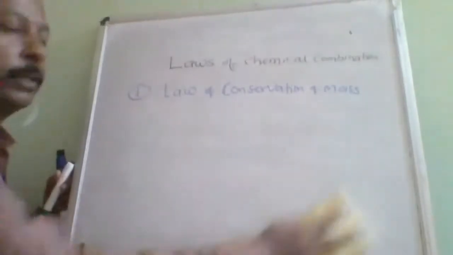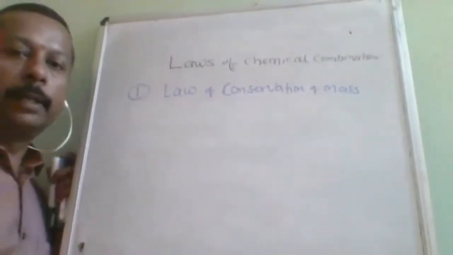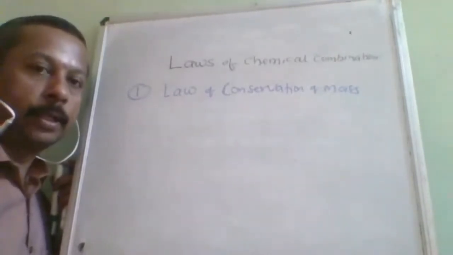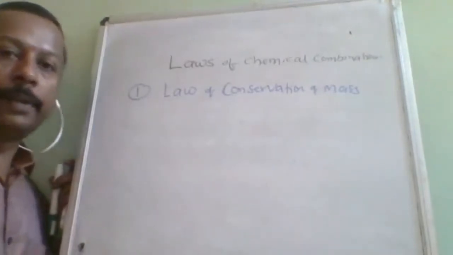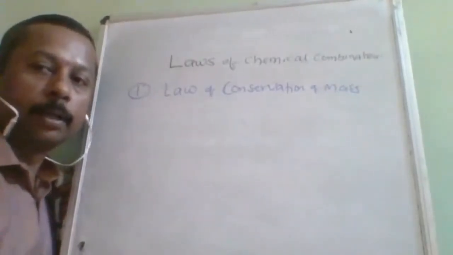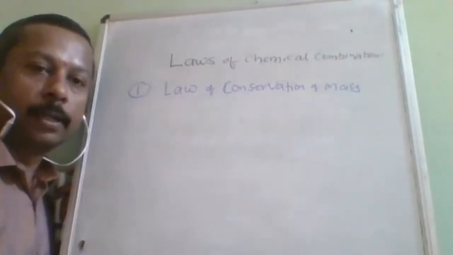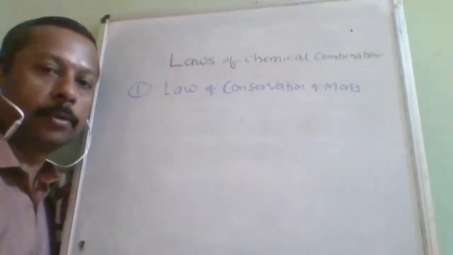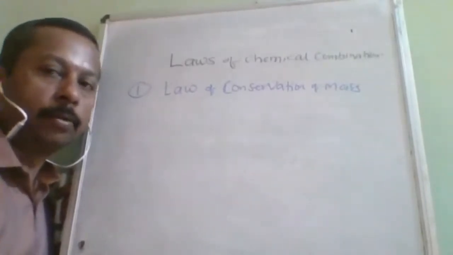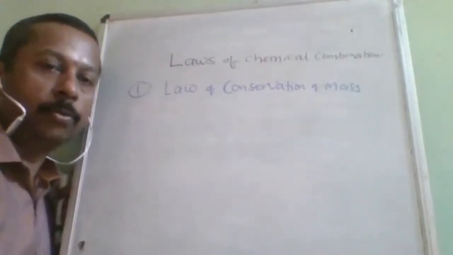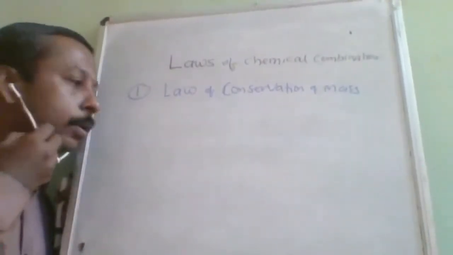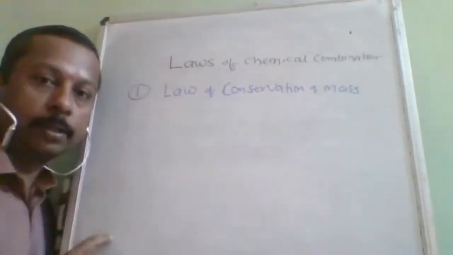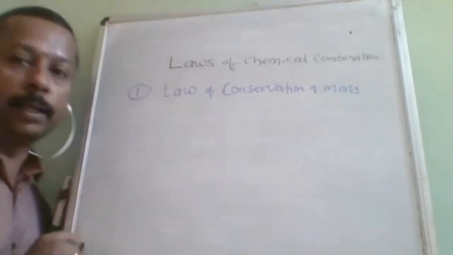So, law of conservation of mass, very simple and very basic one. No need to worry much about it. Simply, the sum of the mass of reactants is equal to the sum of the mass of products. But there is a limitation to it. It is applicable only to thermochemical reactions, not applicable to nuclear chemical reactions.